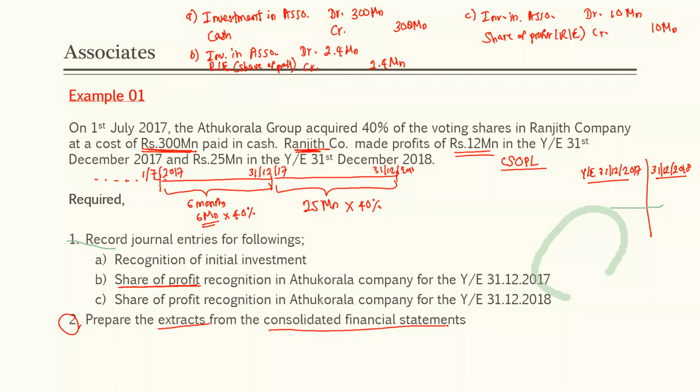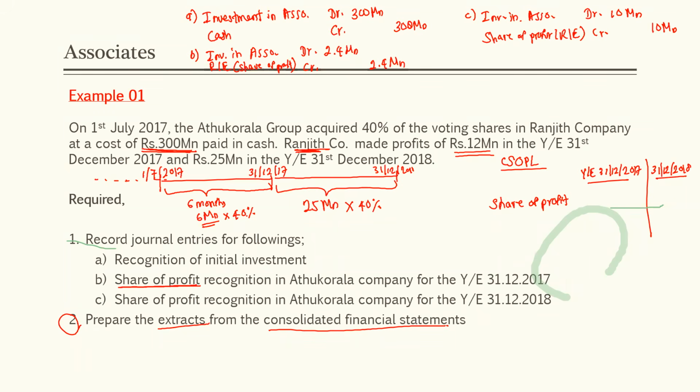When we acquire an associate, what is the line item that appears in the consolidated statement of profit and loss? Share of profit. As for the year ended 31st December 2017, what is the share of profit that will appear in our consolidated statement of profit or loss?